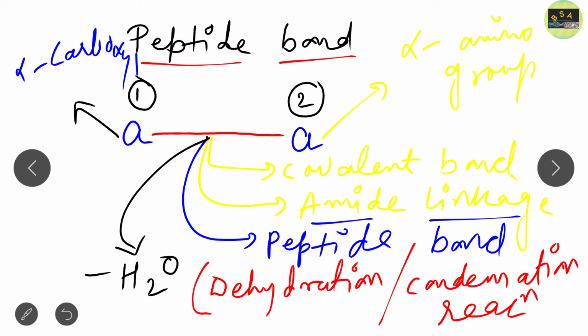So in a single sentence we can say that peptide bonds are amide linkages formed between the alpha amino group of one amino acid and the alpha carboxyl group of another.